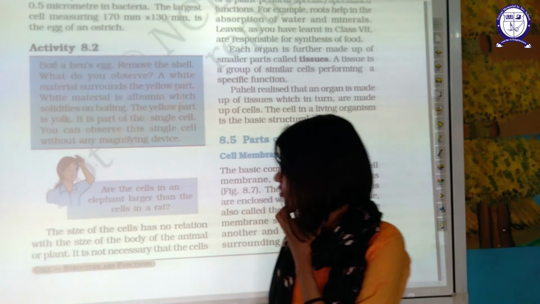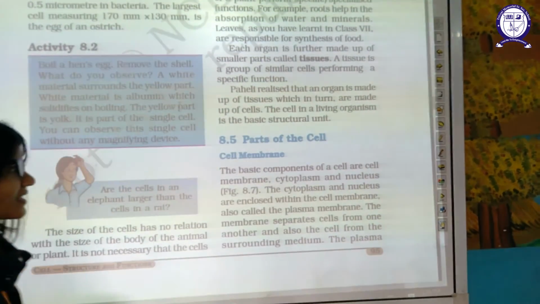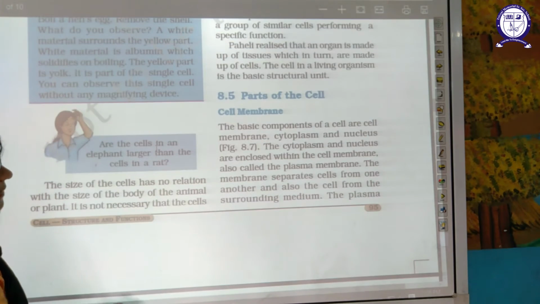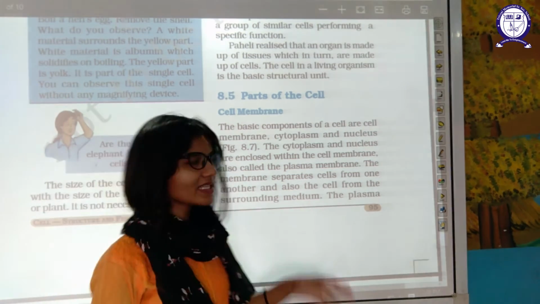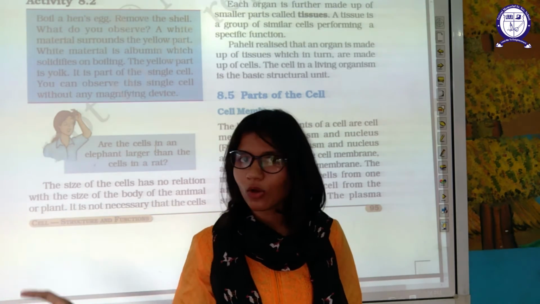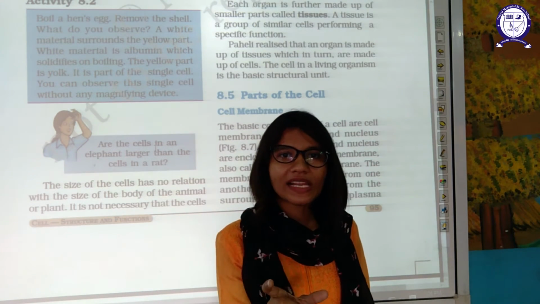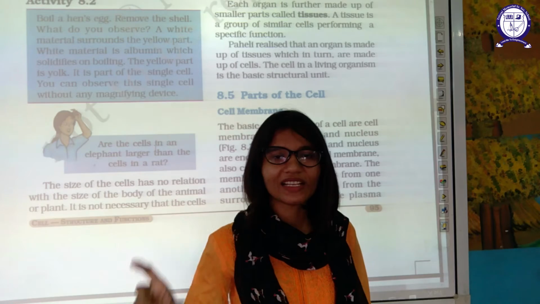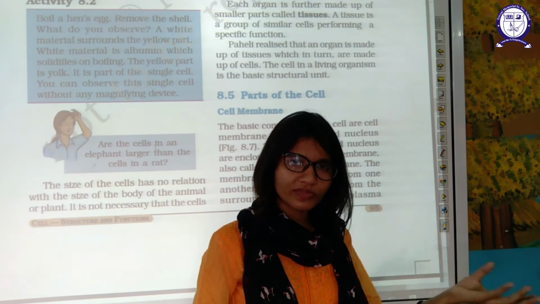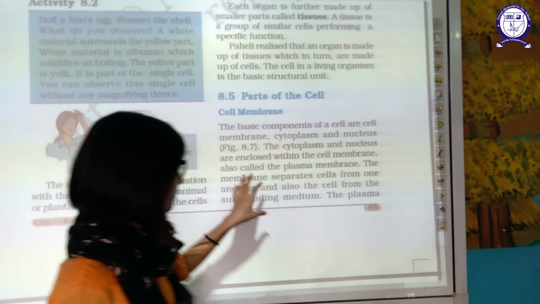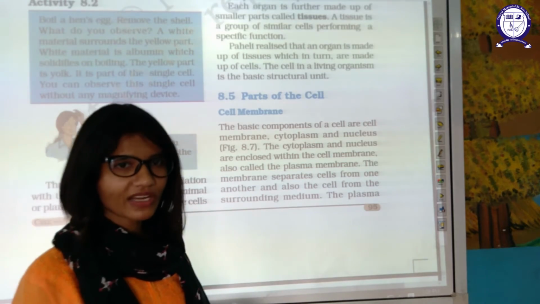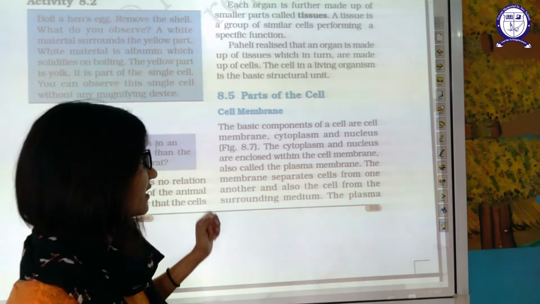Now, parts of the cell. Firstly, let's start with the cell membrane, also known as the plasma membrane. The basic components of a cell are known as cell organelles, not organs. Don't confuse cell organelles with organs. Cell organelles are the components which are present inside the cell. An organ is a group of tissues performing the same kind of function. Now, the first and foremost structure is the cell membrane, which we have discussed. We will discuss it in detail also.